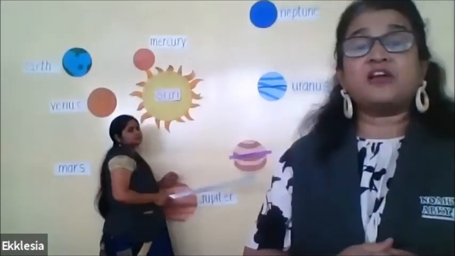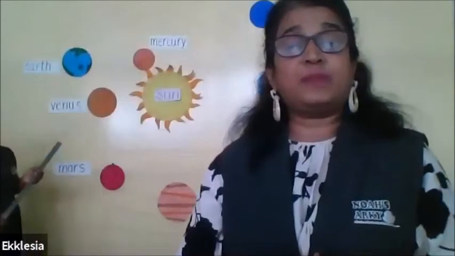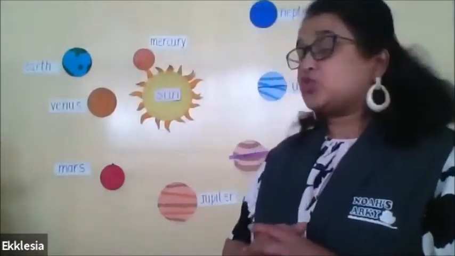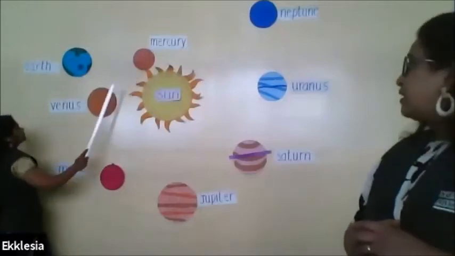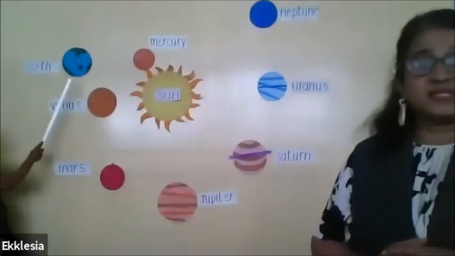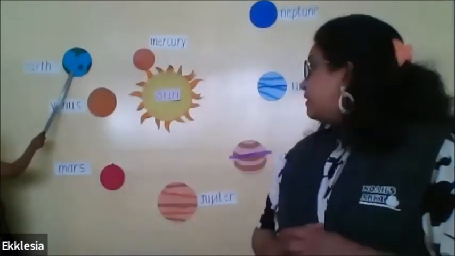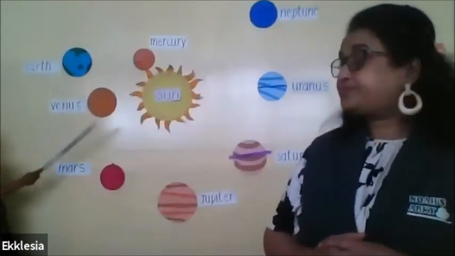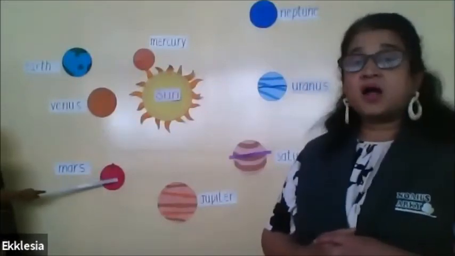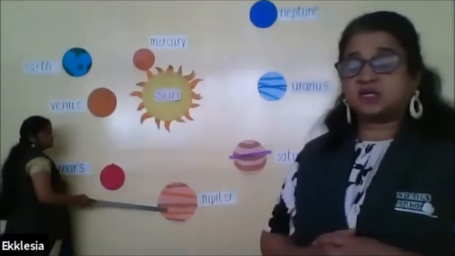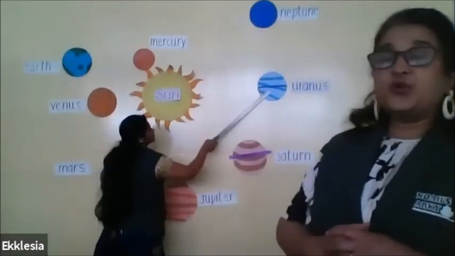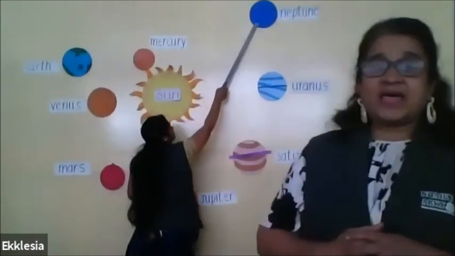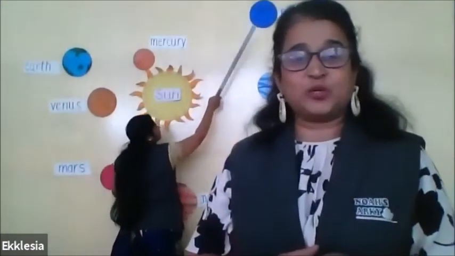Now, quickly we will revise the names of the planets once again. So, the first one is Mercury. Then we have Venus. Then Earth, Mars, Jupiter, Saturn, Uranus, and the eighth planet, Neptune.